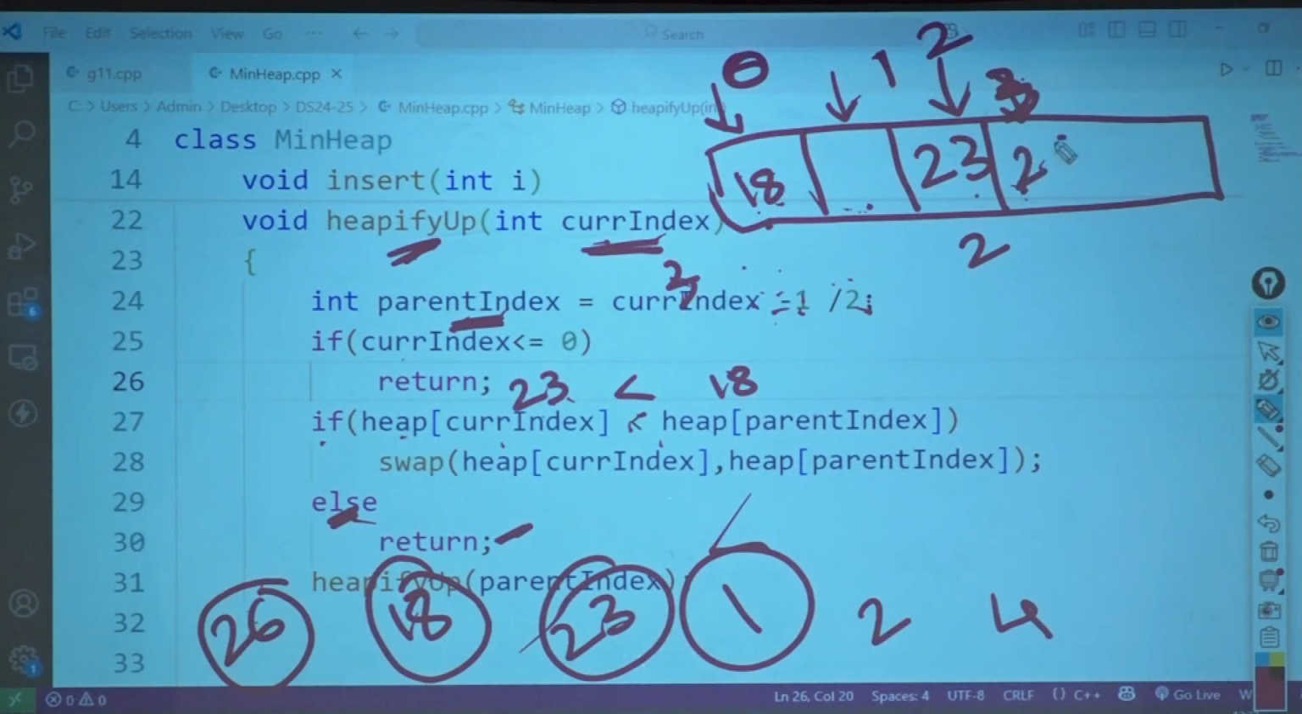I will make 26 come here. I will make 1 come here. I am at line number 28. Okay. Since I came into this, I cannot go into else.